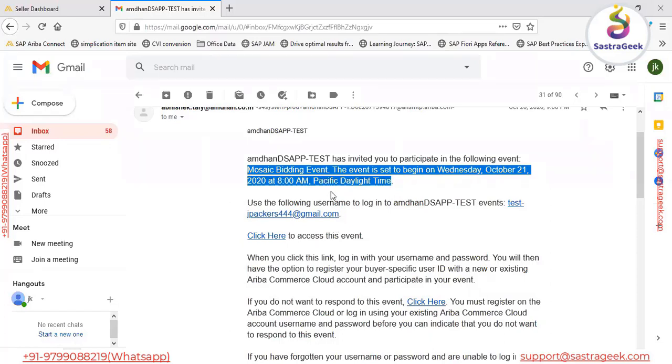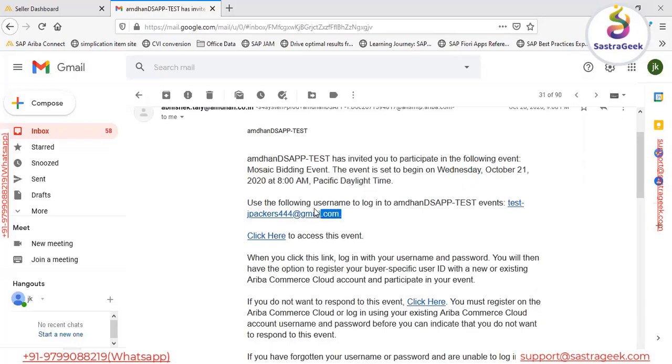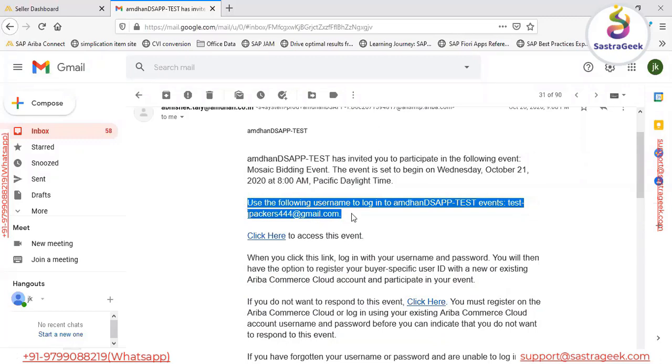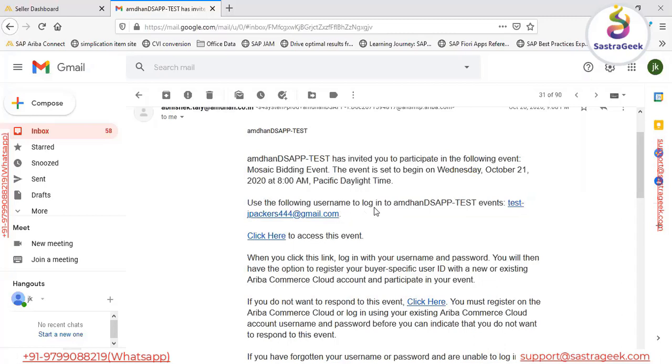Not only this, the email will also contain the user ID. This user ID is based on the supplier profile synchronization. When the supplier registration is done on the Ariba network, the system also synchronizes this user ID based on that profile. It is the user ID they have to use to participate in the sourcing event.